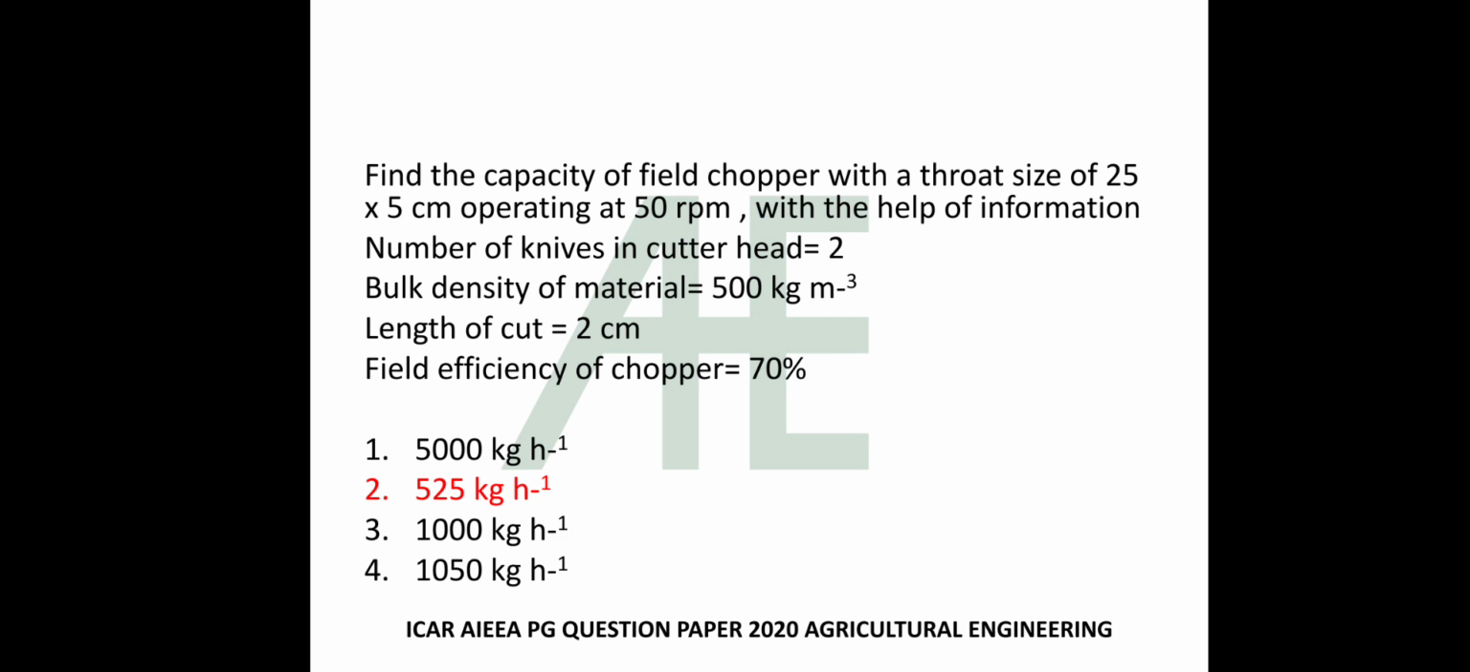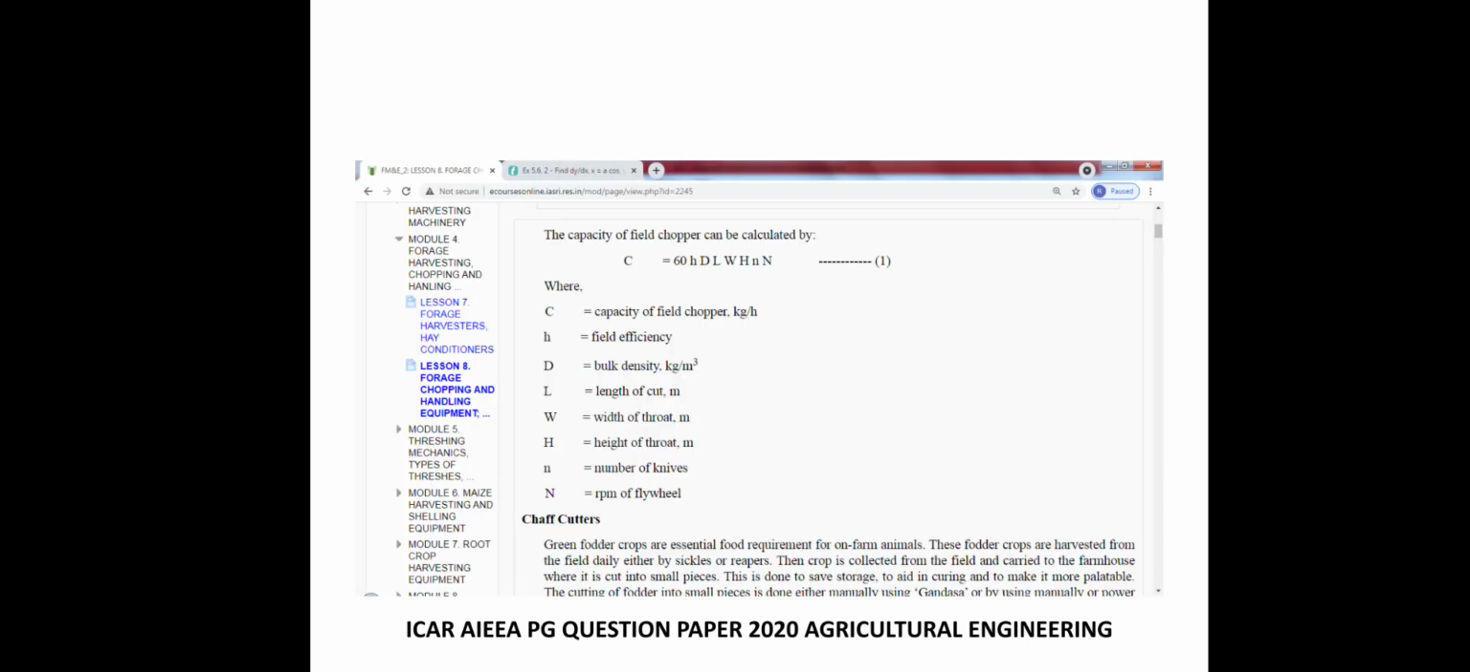Find the capacity of field chopper with a throat size of 25 into 5 cm operating at 50 rpm. With the help of information, number of knives in cutter head is equal to 2, bulk density of material is equal to 500 kg per meter cube, length of cut is equal to 2 cm, field efficiency of chopper is equal to 70%. Options are 5000 kg per hour, 525 kg per hour, 1000 kg per hour, 1050 kg per hour. The answer is 525 kg per hour. The solution of the given problem is found out by this formula.